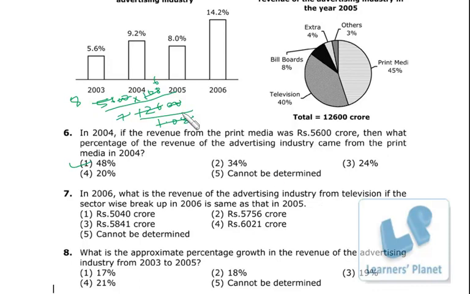So next year, that means in 2006, the revenue will be 12600 into 1.142, right? So this is the revenue of 2006. And since the breakup is same, television contribution is 40% over here. So I can write it as 0.4, or 40 by 10, or 2 by 5.